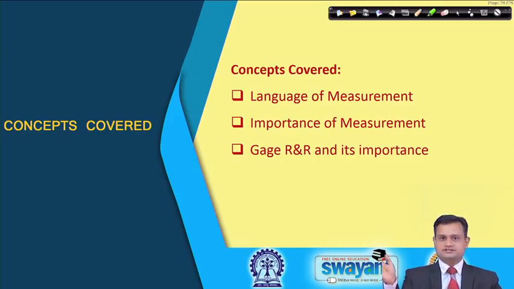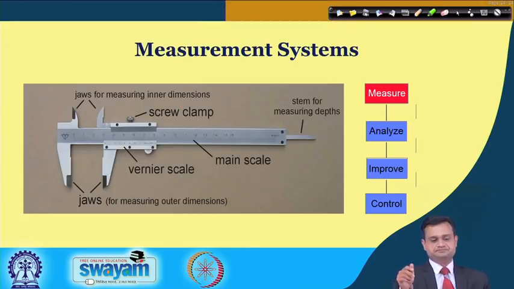R&R and its importance. So this will help you to be familiarized with the vocabulary, importance, and critical dimensions of the measurement system, and subsequently in the next lecture we will go into more detail of gauge R&R study, that is gauge repeatability and reproducibility study, conducted for checking the preciseness of my measurement system.